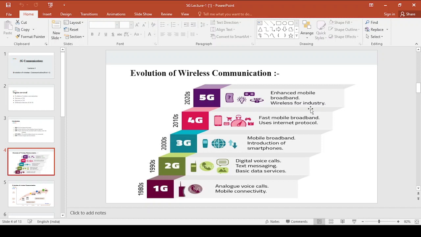Now this is how wireless communication has evolved from 1G to 5G, and again you may expect 6G around the year 2030 or 31, and 7G around 40 to 41. If you observe the span of years, from 1G to 2G there is a span of 10 years, from 2G to 3G a span of 10 years, from 3G to 4G a span of 10 years, and from 4G to 5G a span of 10 years.